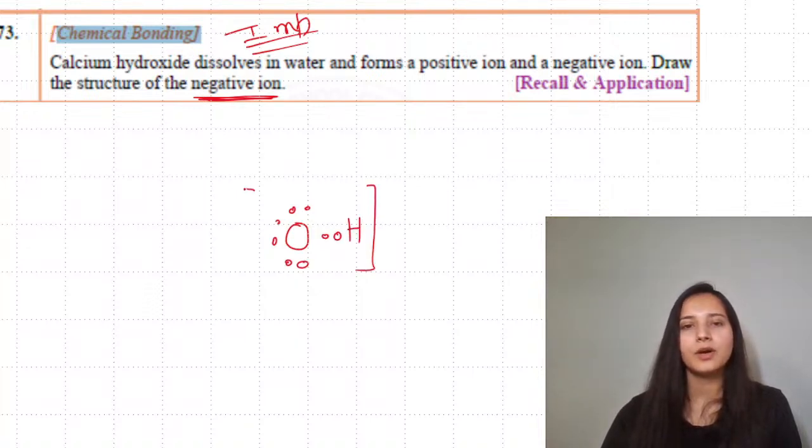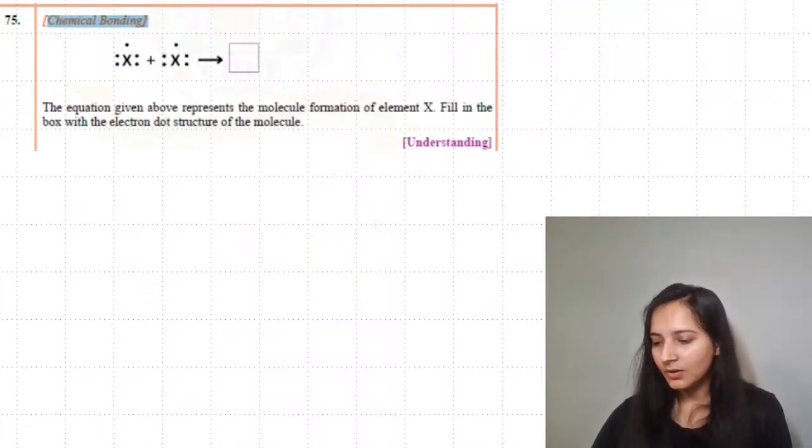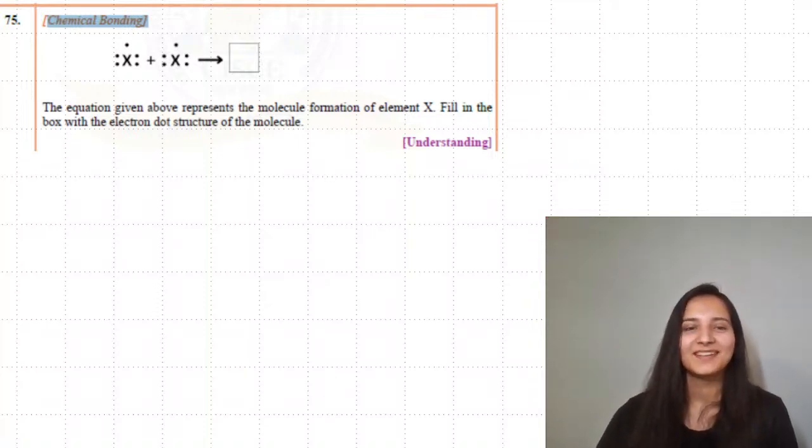This is how you will draw, and you will put a negative sign above. This will be your hydroxide. Whole class 8. Okay, class 8, Vaibhav, yes. Got it.